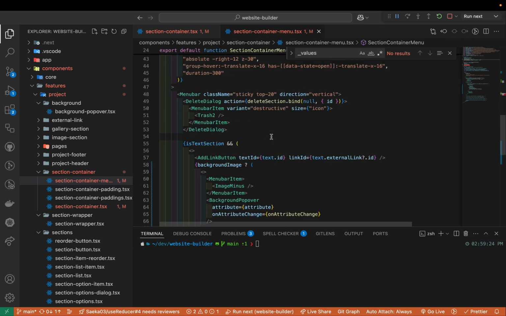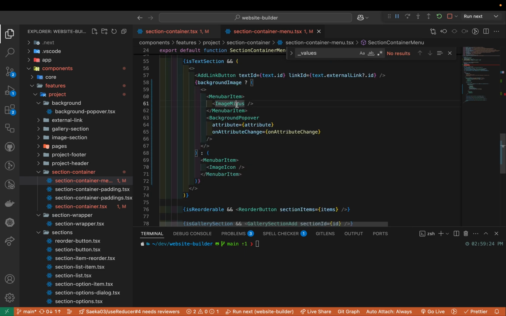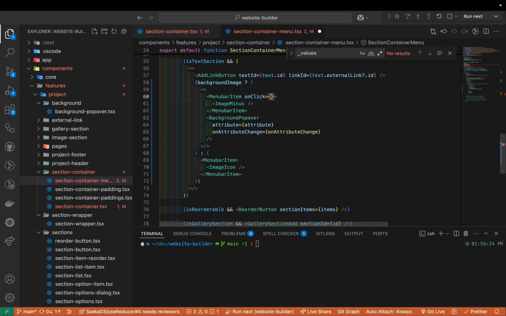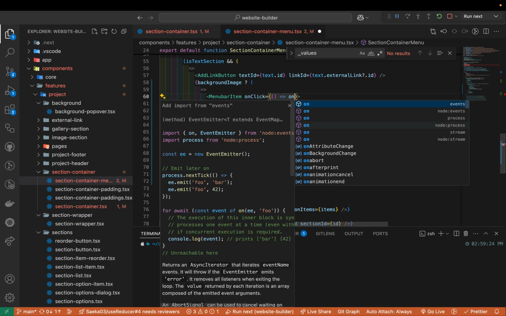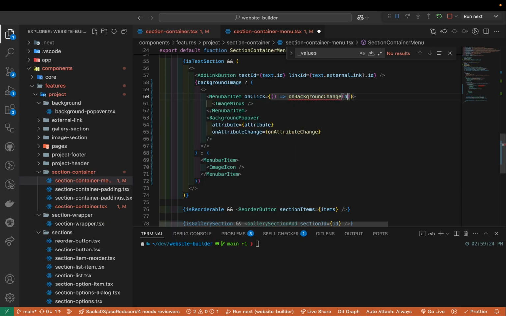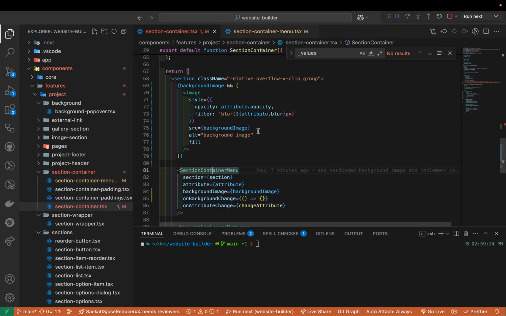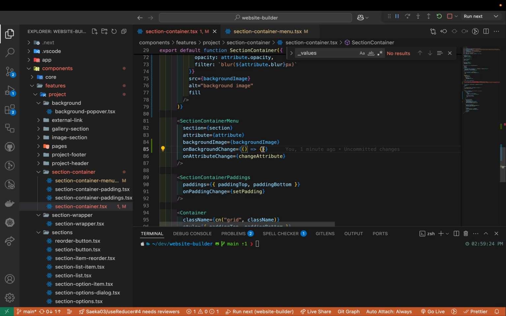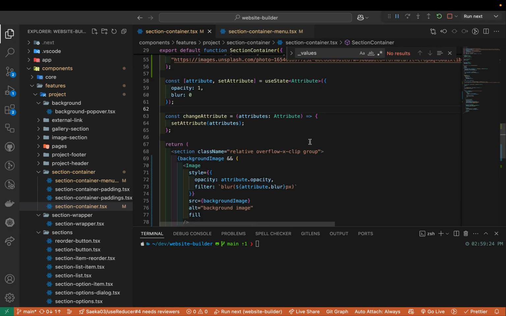So here, when this minus is clicked, on click, then we're gonna do this, okay? On background change, yeah. So then up here, we're gonna receive, where is it? Yeah, here. On background change, we're gonna just pass on background change here. Set background image. Oh, we have a typo here. Let's quickly change it. Set background image. Okay, so looking good.